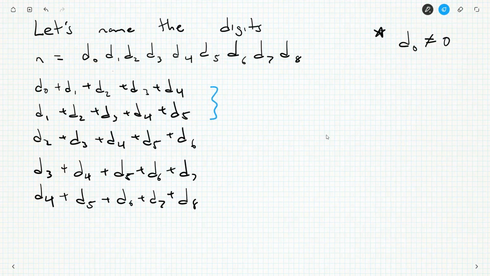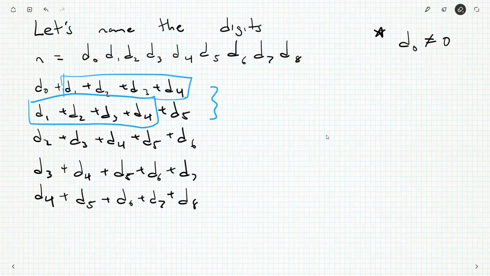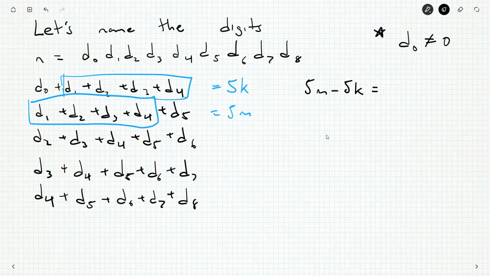So, for example, these two up here, they're divisible by 5. But they both have D1 up to D4 being added. So if I were to call this 5 times K and call this sum 5 times M, I know they're multiples of 5, that's why I can do this, then the difference between the two is really, because the two blue parts will cancel out, just D5 minus D0. So 5 divides D5 minus D0.